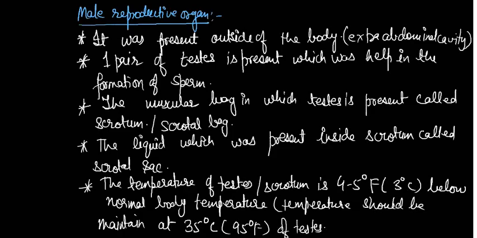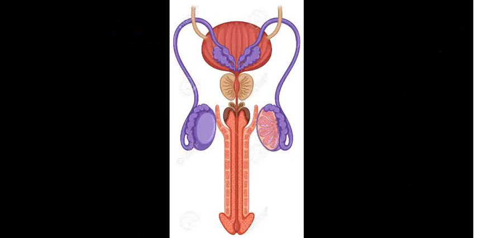Now in this slide, in the previous slide, we already learned some points about the main reproductive organs, the male reproductive organ or male reproductive system. In the next slide, we will discuss the diagram with labeling. This is the typical diagram of the male reproductive system.